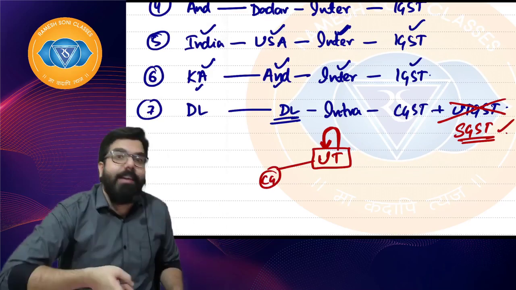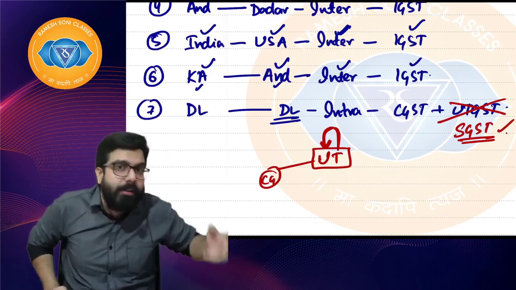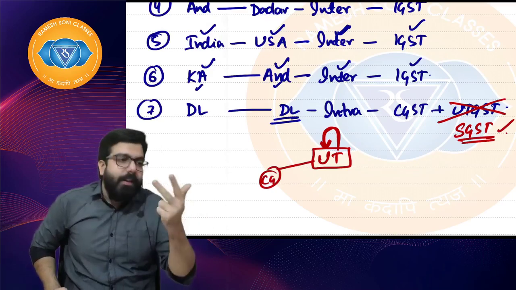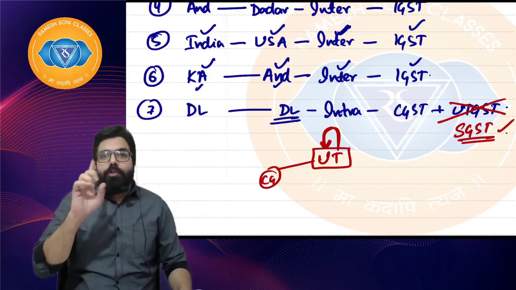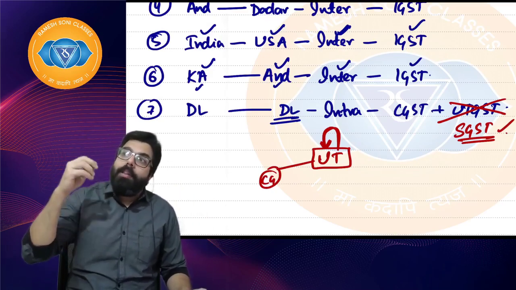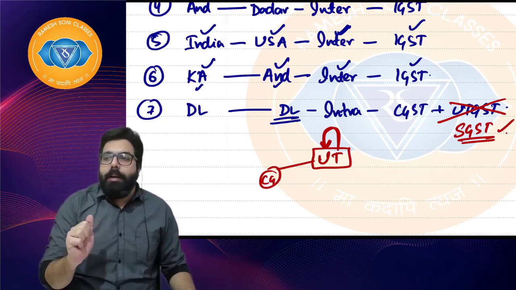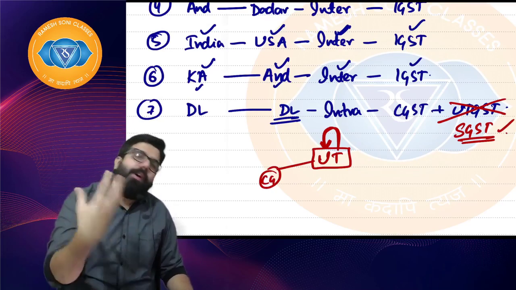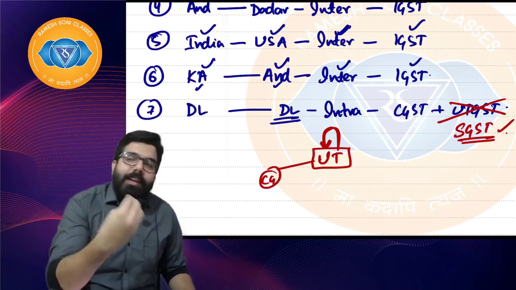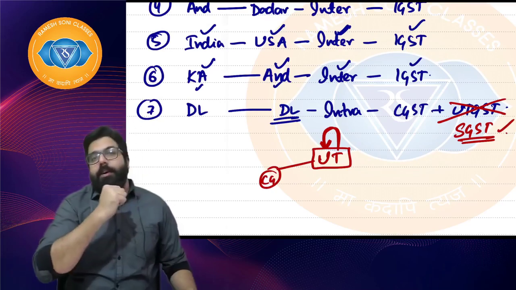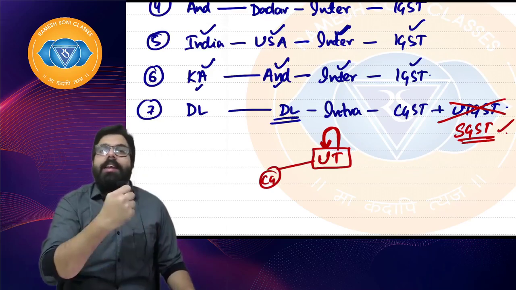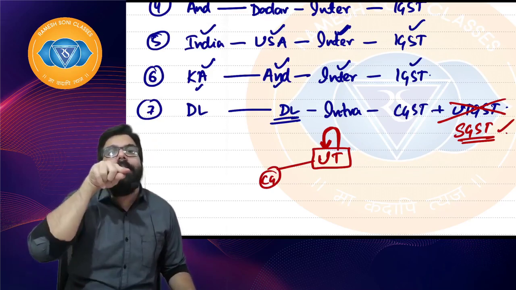But if you see Delhi, Delhi has its own CM. Kejriwal sir is there, no? It has its own legislature. So for administrative ease, the government has given some UTs the power of states. They have their own legislature now, so in GST they are considered as states.